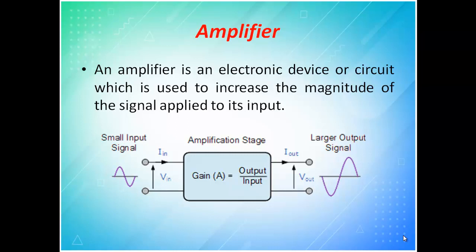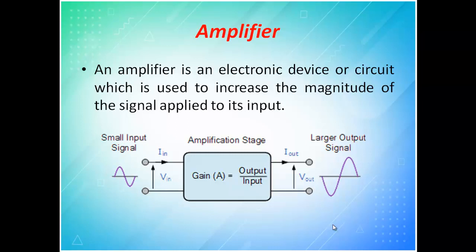So that cannot be given directly to the next level of processing. For example, if you take your brain signals, the level of the brain signal will be very weak. So before going for storing or processing of the signal, you have to go for amplifying. Amplifying is increasing the level.